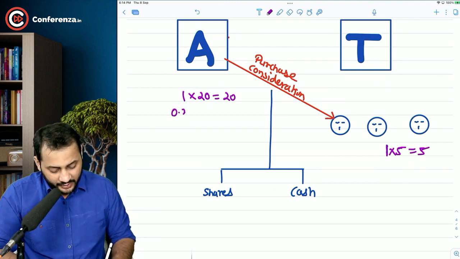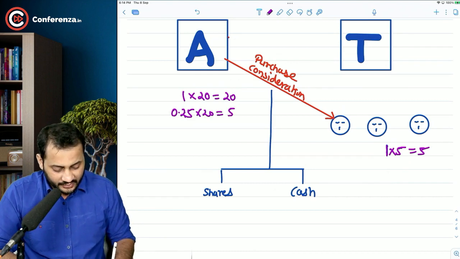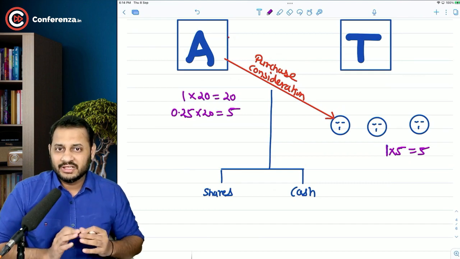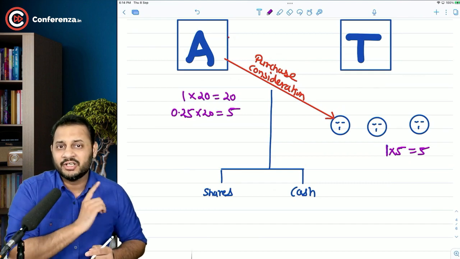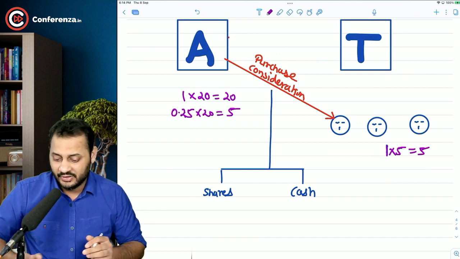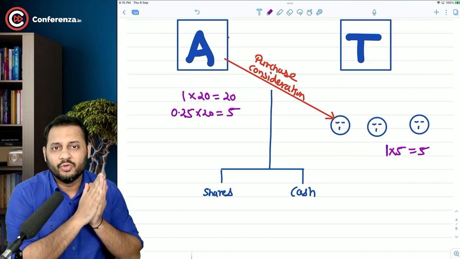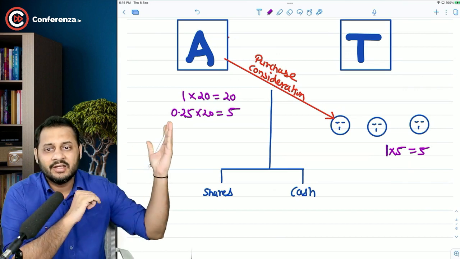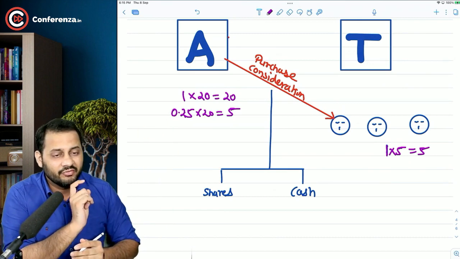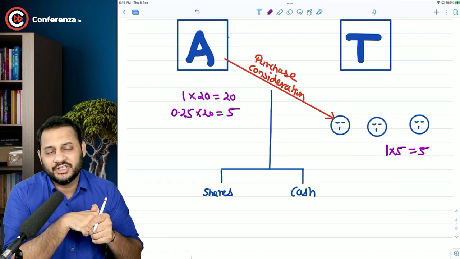Give them only 0.25 shares, which will give them earnings of 5 rupees, because our 1/4 share is sufficient for their 1 share to give the same earning they were having before the merger. So don't go on the numbers, go on the values. They are still getting 5 rupees of earning in 0.25 share which they were getting in 1 share in the target company. This is called the exchange ratio.